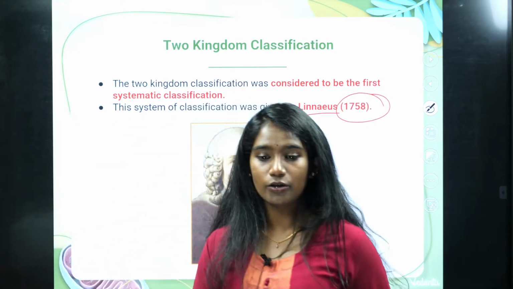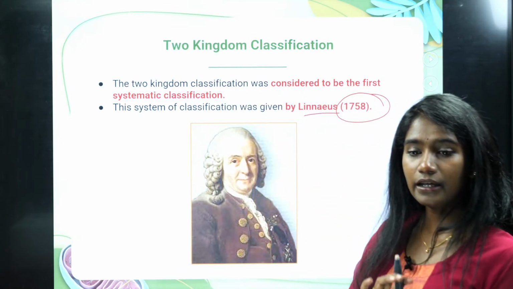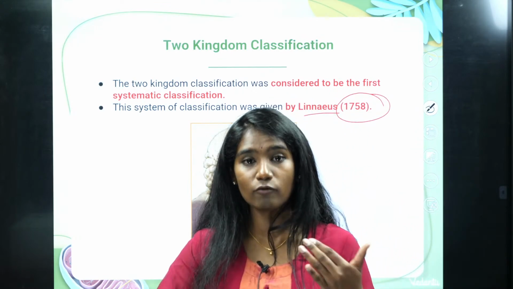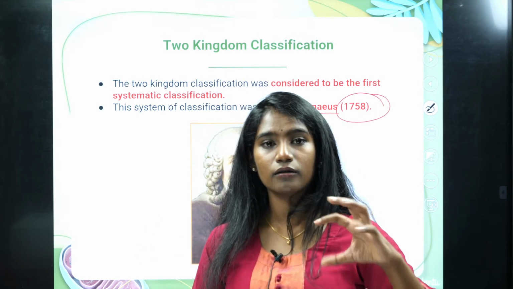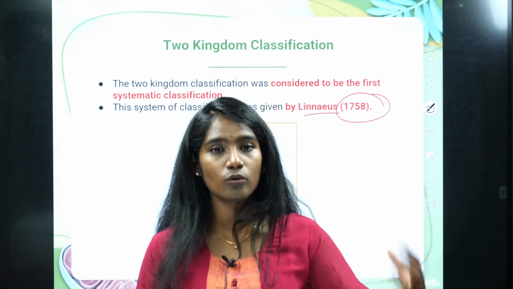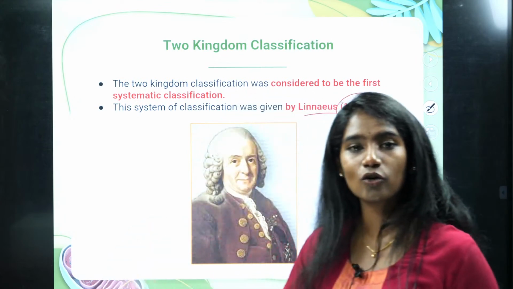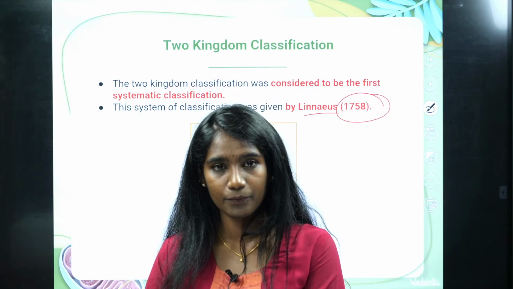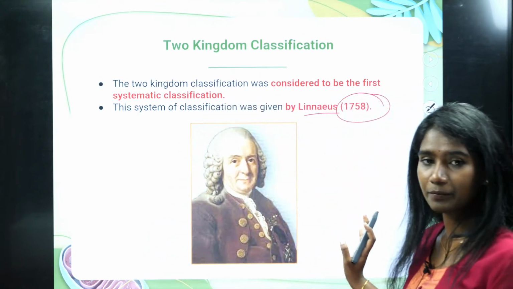Yeah. So Linnaeus was the first person to classify living organisms into two categories. How did he classify? On what basis did he classify? So he classified certain living organisms into one particular group, those living organisms who survive on land. Whereas on the other hand, the second group had those living organisms whose habitat is water.